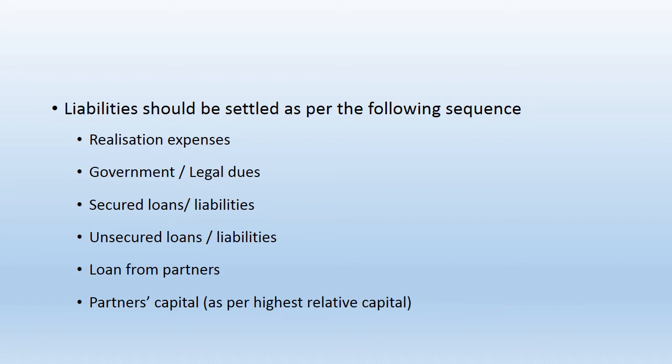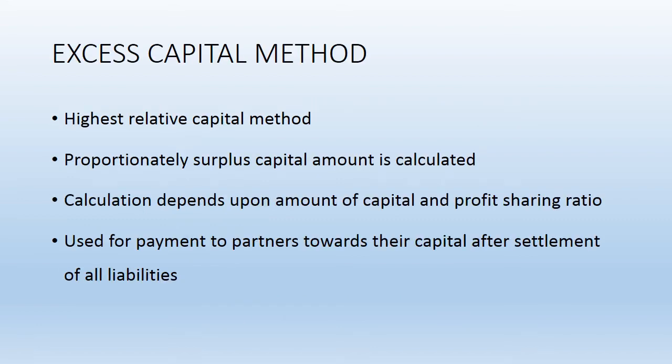But while making payment to the partners, there is a problem of the capital contribution not being in their profit sharing ratio. So we need to deal with this problem in piecemeal distribution. For payment to partners, there are two methods in piecemeal distribution, from which, as per our syllabus, we are going to study the excess capital method only. This method is also called the highest relative capital method.